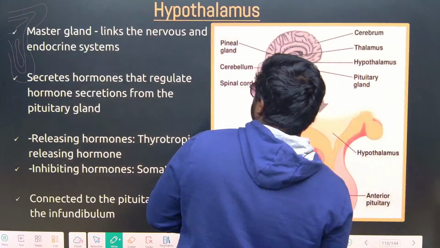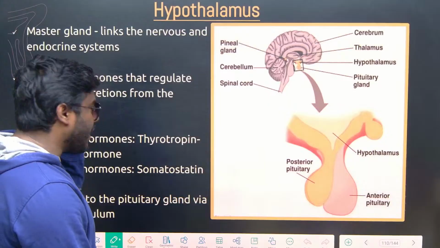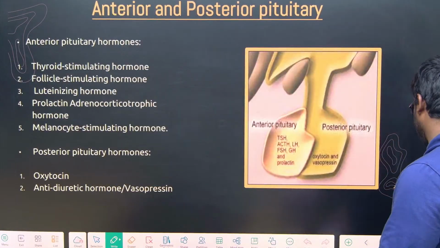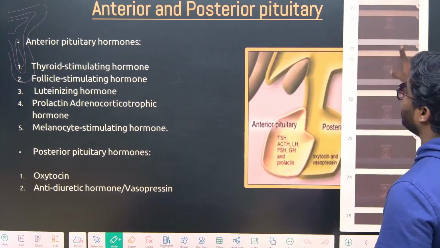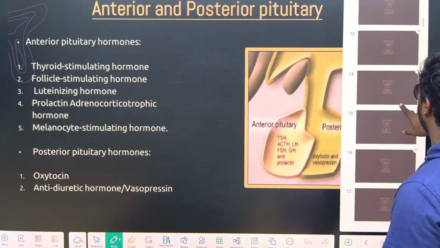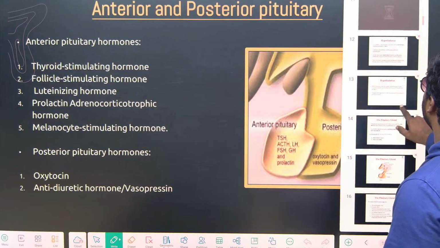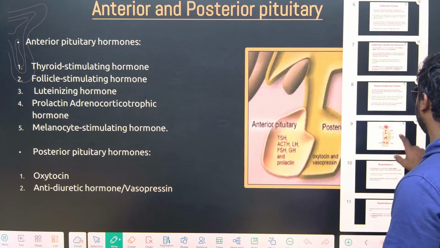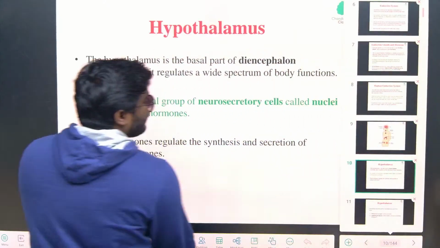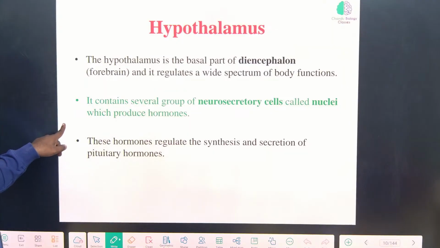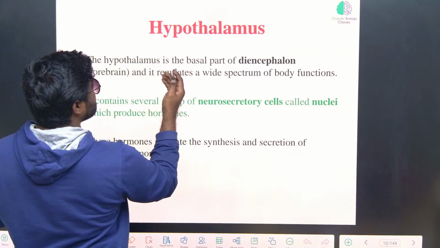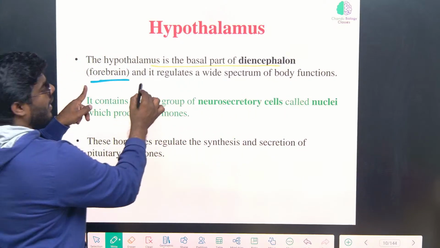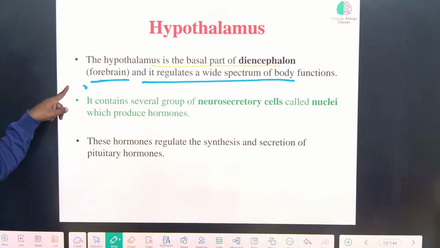Now friends, what are the various types of hormones that we have to read? Now understand the concept very correctly. I added one basic PPT and one advanced level PPT, so by that you can understand it very clearly. Let's start with number one, hypothalamus. The hypothalamus is the basal part of the diencephalon, that is the forebrain, and it regulates a wide spectrum of body functions.